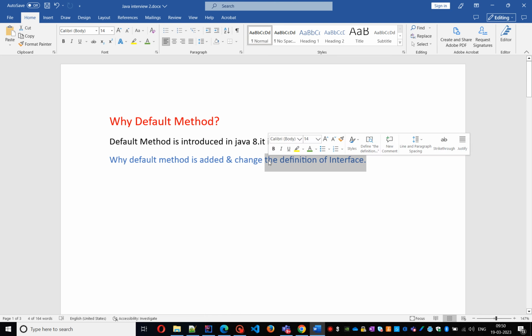Actually, when Lambda expression and Stream API were introduced in Java 8, we were not able to use these features in existing collections like array list, set, vector. Because of that, Java introduced default method in Java 8.